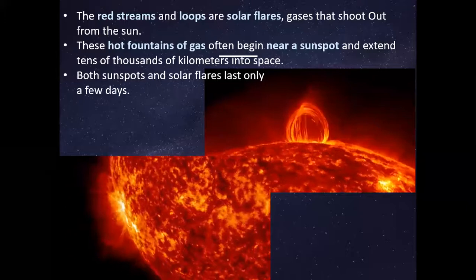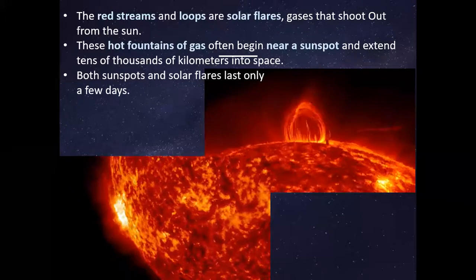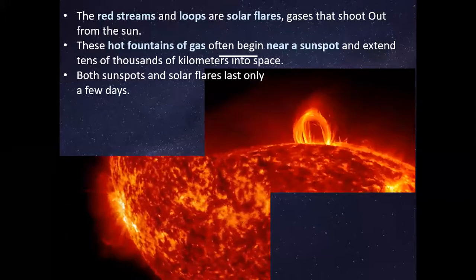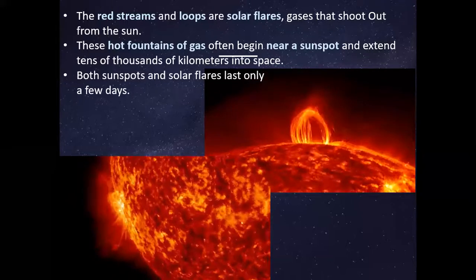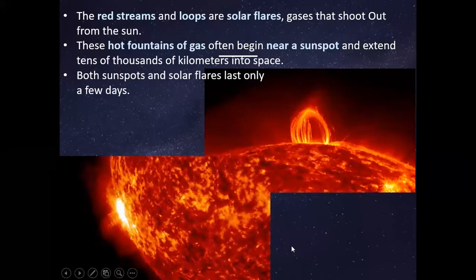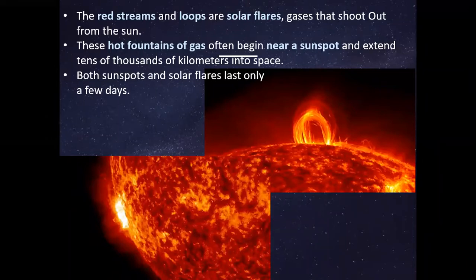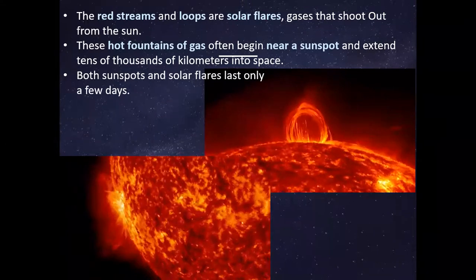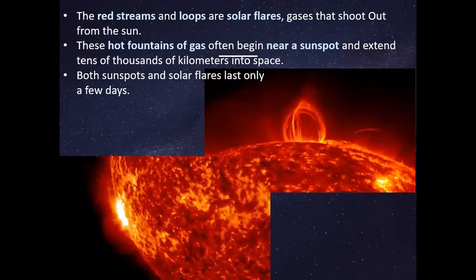So these hot fountains of gas happen to be near the sunspots, and those are called solar flares. Okay, solar flares. I know some of you guys have heard about this in some games. I think it was Fortnite or maybe PUBG. I have no idea, but yeah, I heard this word before, solar flares. So solar flares are those fountains of gases that we see on the surface of the sun, and they are always found next to the sunspots.